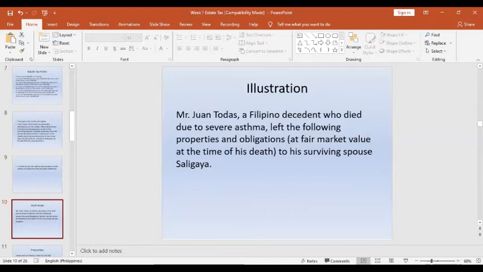Okay, so let's have the following illustration. Mr. Juan Todas, a Filipino decedent who died due to severe asthma, left the following properties and obligations to his surviving spouse, Ligaya.